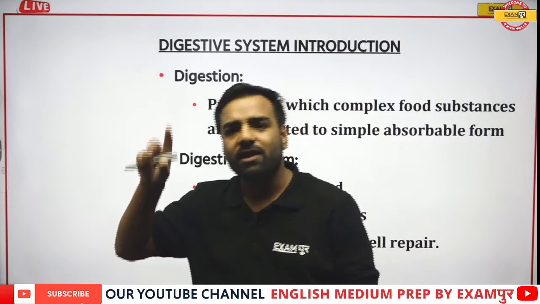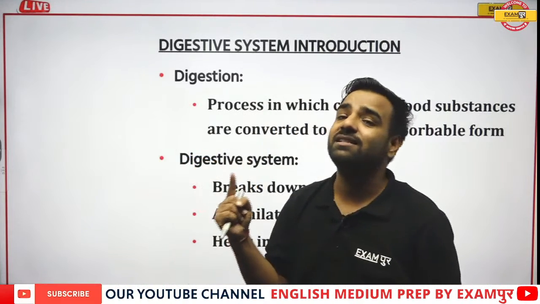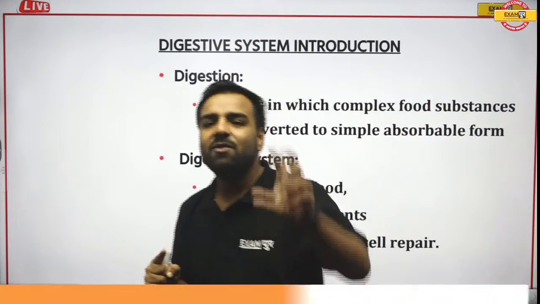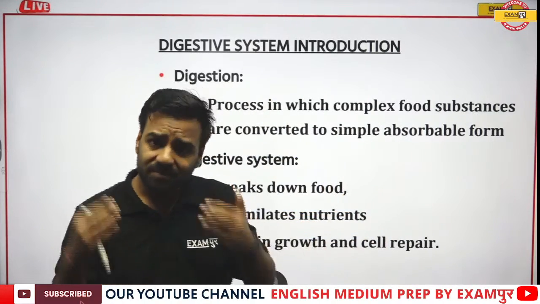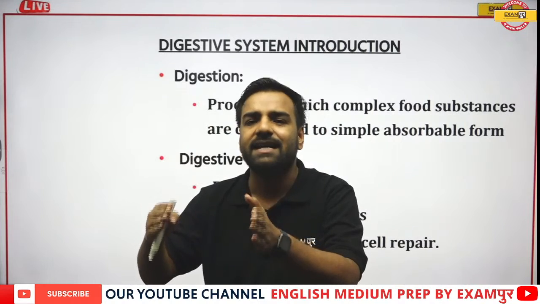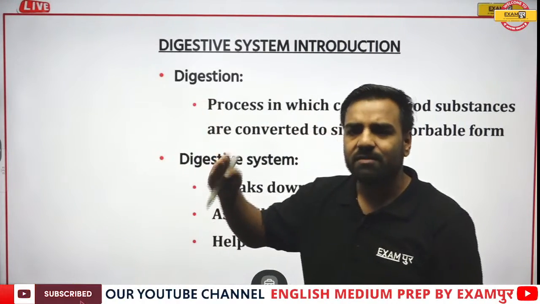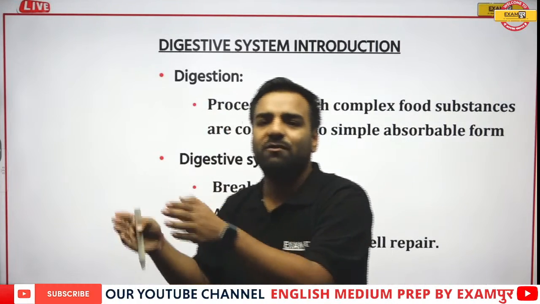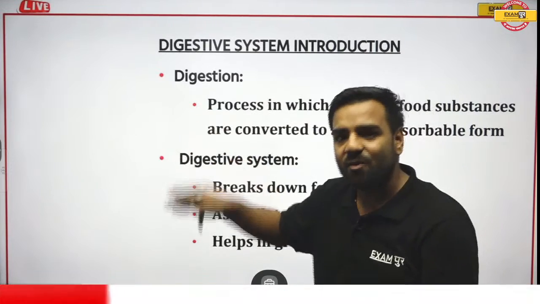How? When you're cutting that particular slice, your salivary gland starts working, where we have an enzyme known as amylase. This enzyme helps in the digestion of the starch part. So one by one, not only for the non-veg part, for the vegetarians also, we'll be discussing each and everything one by one.